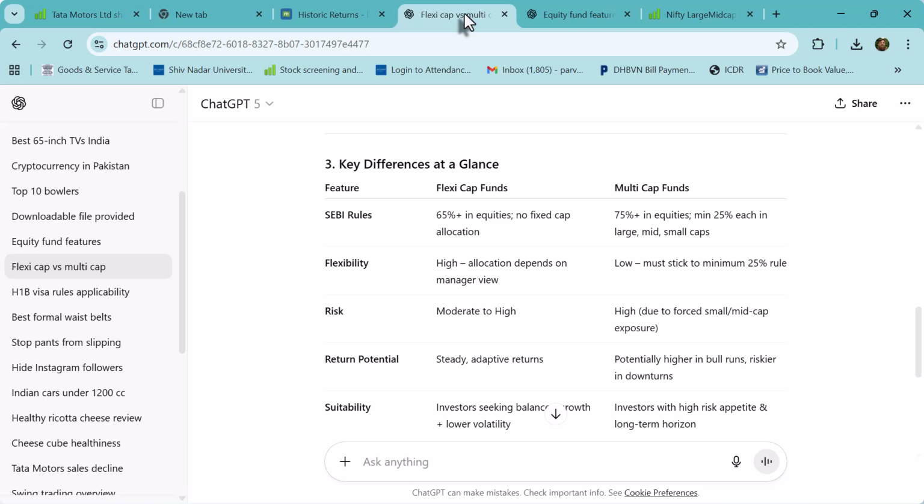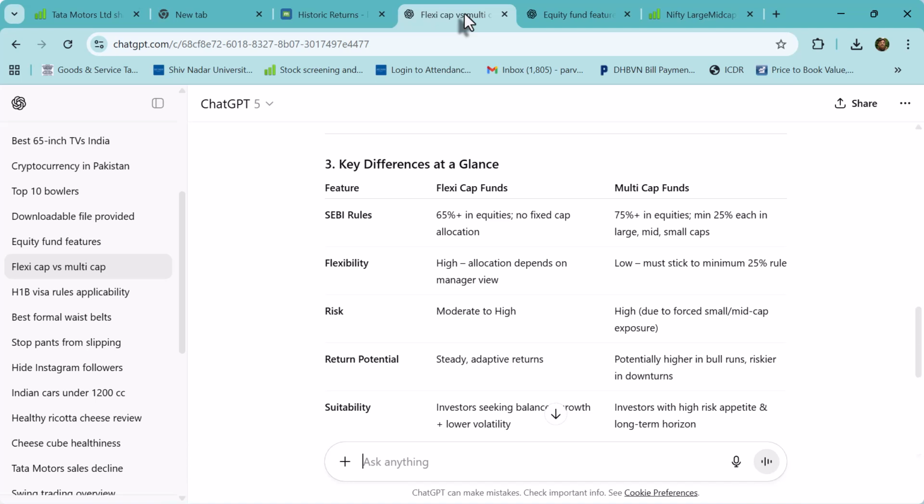That means you can invest in any of the funds, large cap, small cap, mid cap. So at least 65 plus should be going into equities. Whereas if it is a multi-cap fund, then 75% in equities and minimum 25% each in large, mid, and small caps. So that means the fund manager has to invest at least 25% in each of the categories, whether it's large, mid, or small caps.